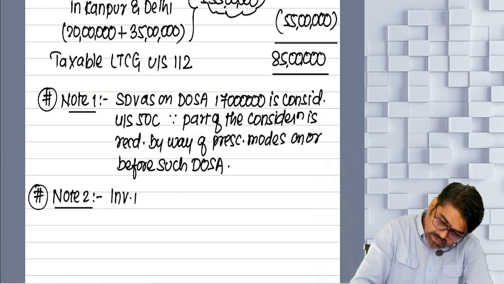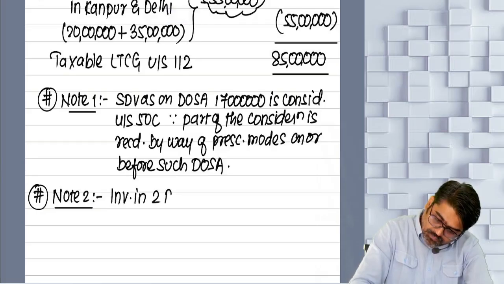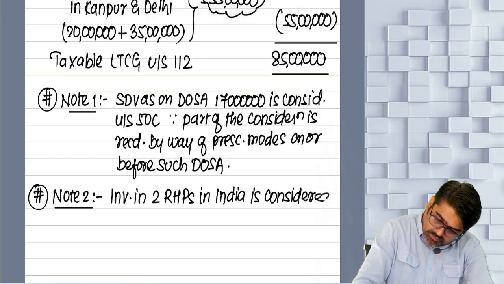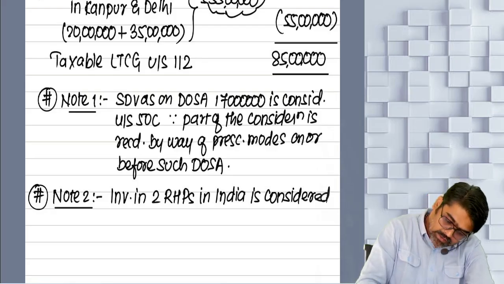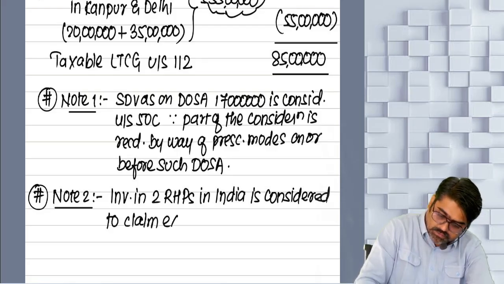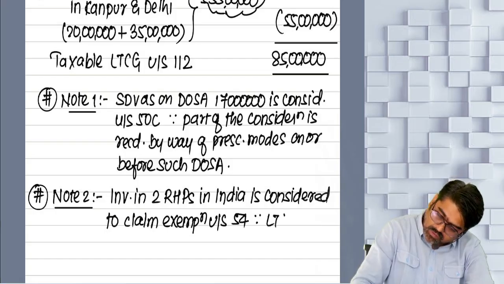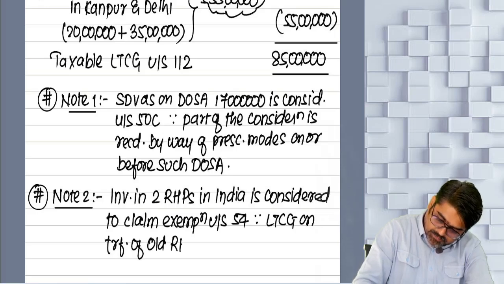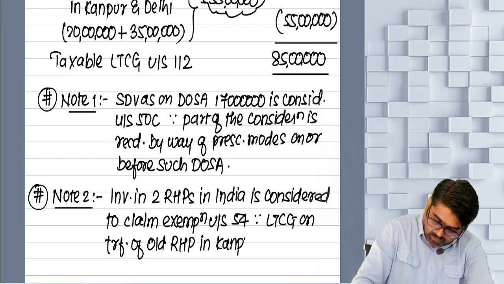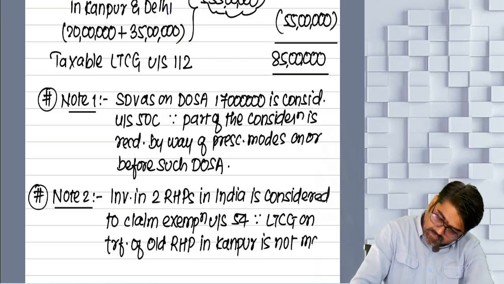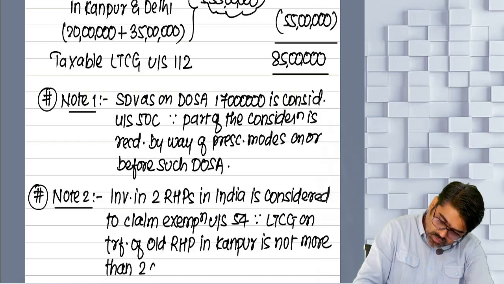So, investment in 2 residential house properties in India is considered, 2 means both the residential properties in India is considered to claim exemption under section 54 since long-term capital gain on transfer of old RHP in Kanpur is less than, is not more than 2 crores.